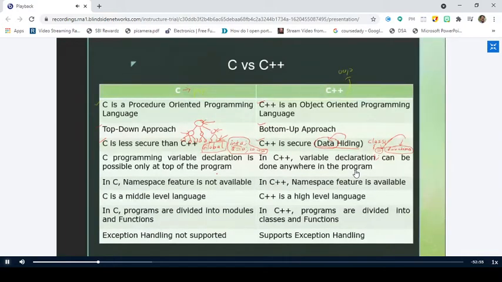Yes, sir. Right. And the fourth point is a very simple point. When you declare the variables in C programming, at what point will you declare? Beginning of the program. It's not the beginning of the program, it's the beginning of any function, right? Beginning of program is also correct, but variable declaration in C programming is possible only at the top of the function.